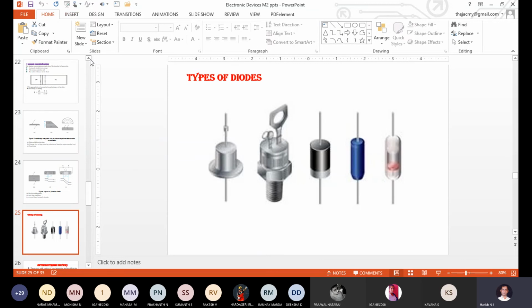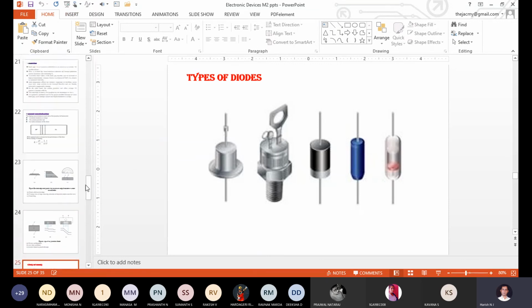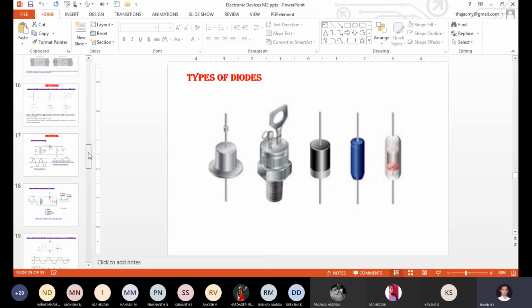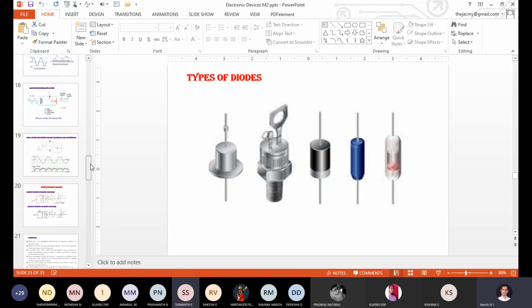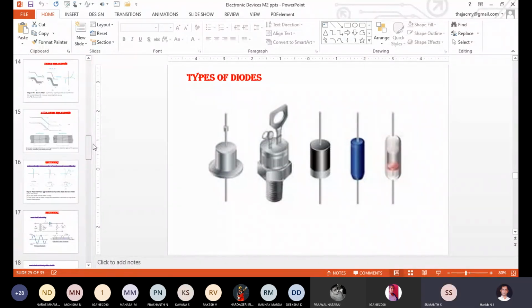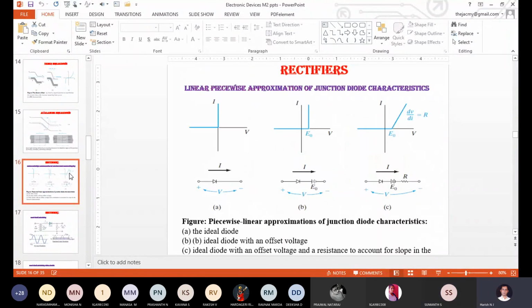In your main examination you have to discuss each and everything. You can't skip any one of the topics. How many marks, sir? 8 to 10 marks. Correct? So this is the diode approximation.